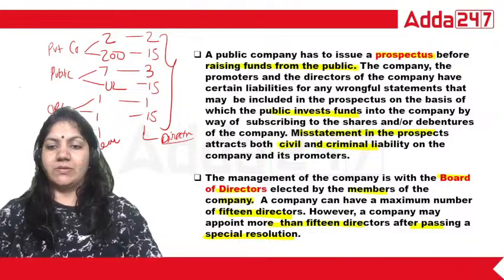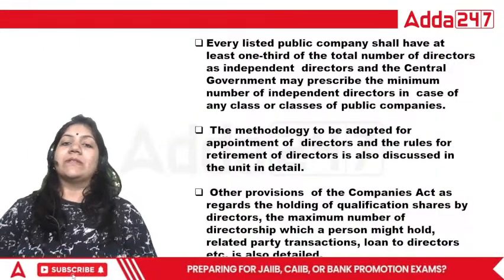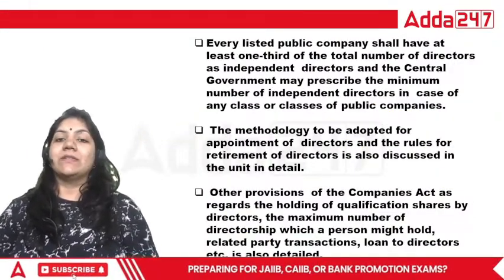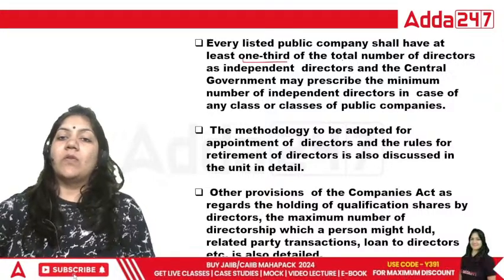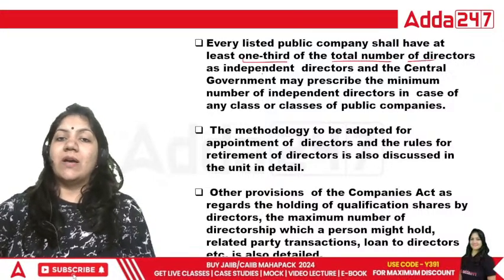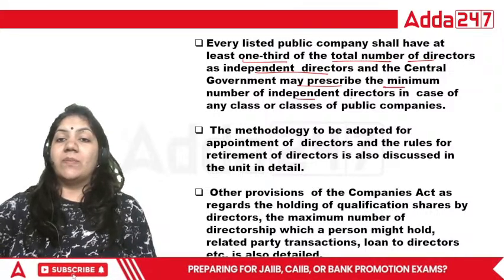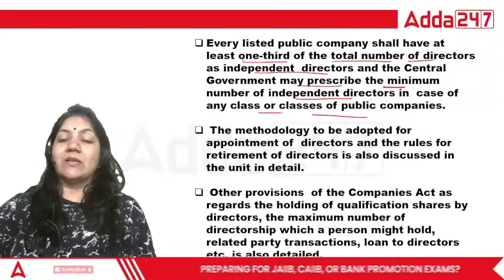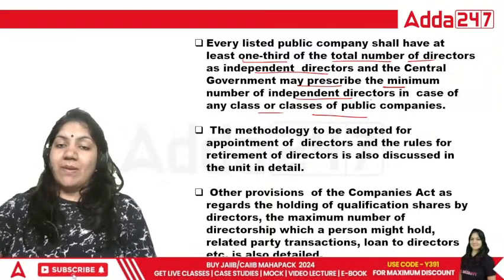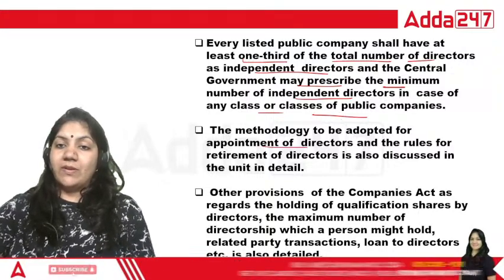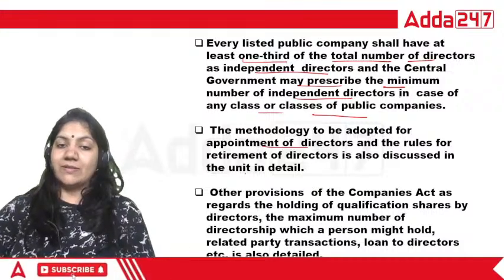That is important. Now, every listed public company shall have at least one-third of the total number of directors as independent directors, and the central government may prescribe the minimum number of independent directors for any class of public company. The methodology to be adopted for appointment of directors and the rules are discussed in this unit.